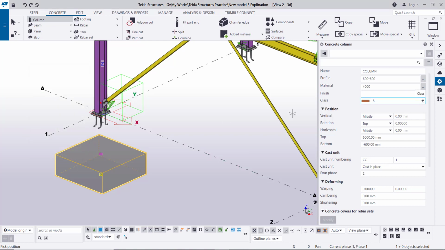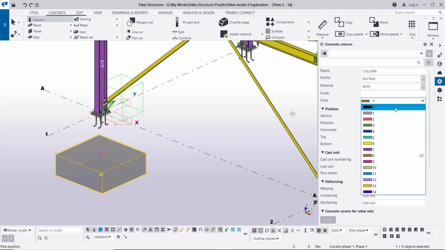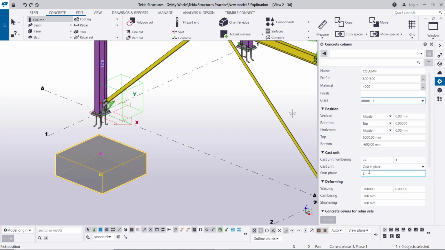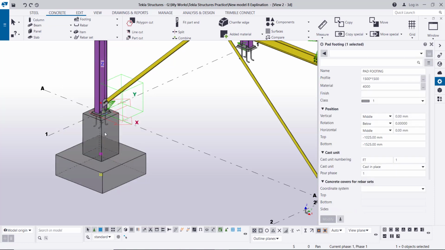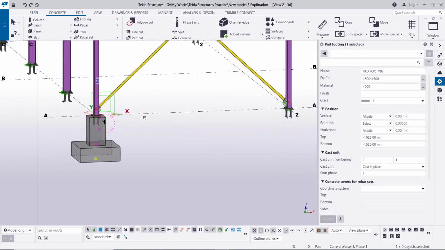And this is the color, I will use gray also. The top level of the pedestal will be -25, and the bottom level will be -1025 mm. Then click here. So this is the pedestal, right click interrupt. So we have the pedestal and the foundation created like this.